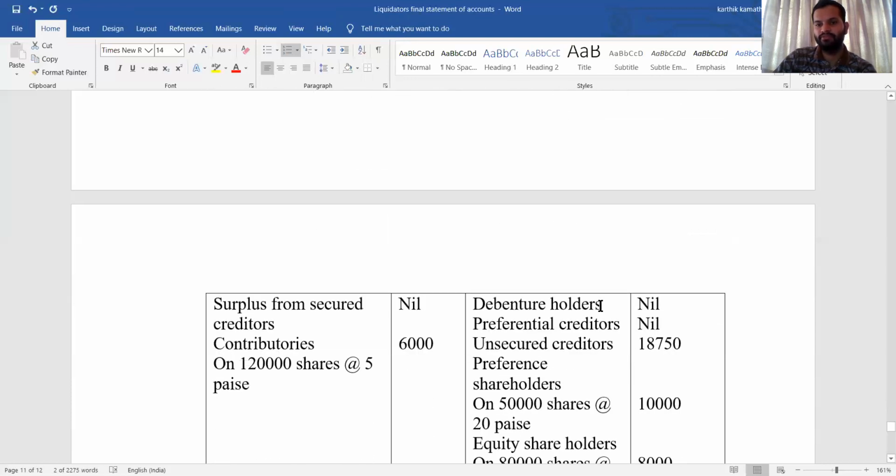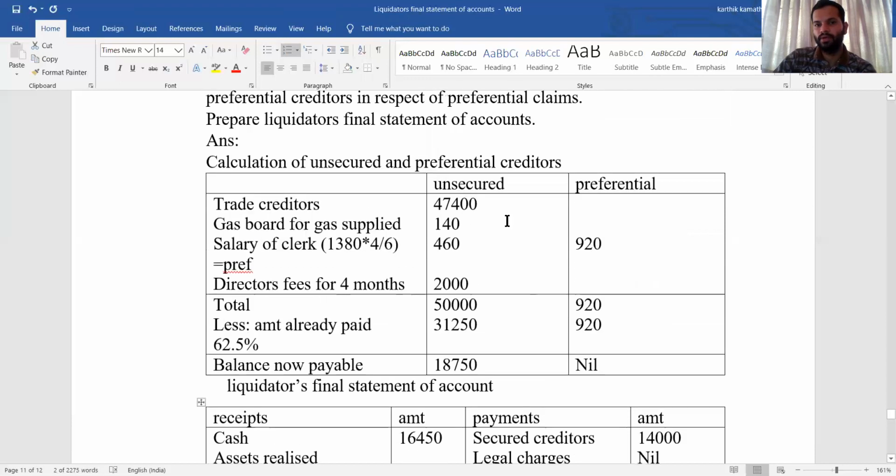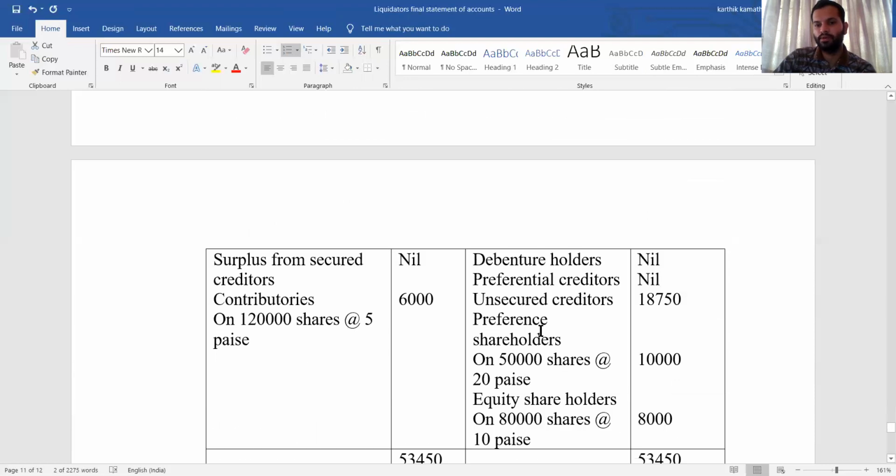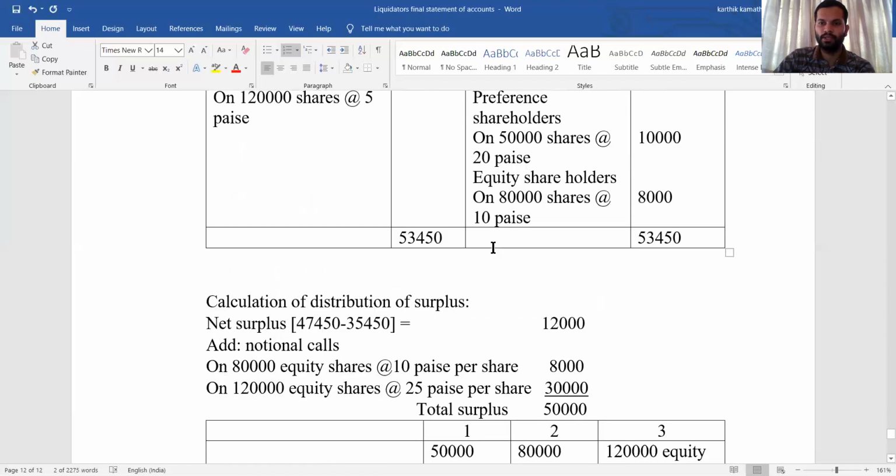Debenture holder is nil. Preferential creditor is also not given in the problem, nil. Unsecured creditor, how did you get it? Working note number 1, that is the balance now payable, the remaining balance 18,750 will be unsecured creditor. Preference shareholder on 50,000 shares, there is also an adjustment. Payment to the preference shareholder and equity shareholder, leave as it is for now and do the working note.